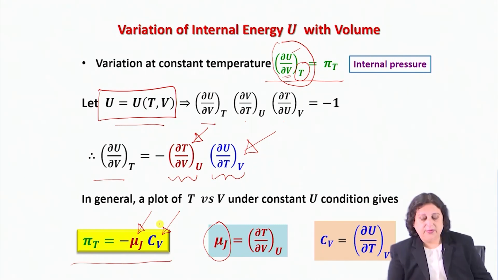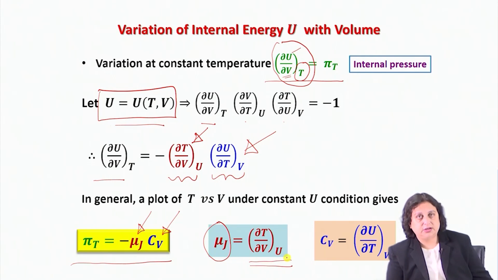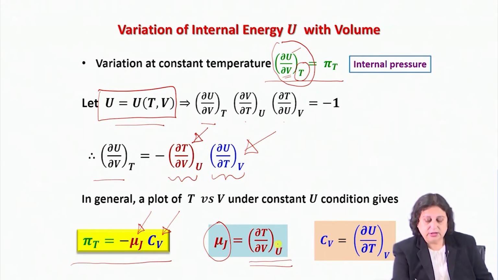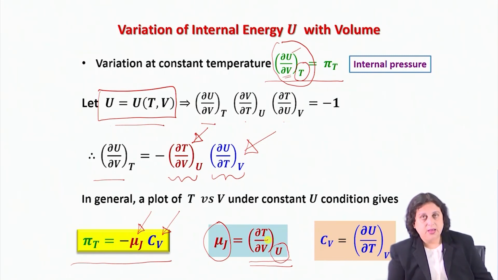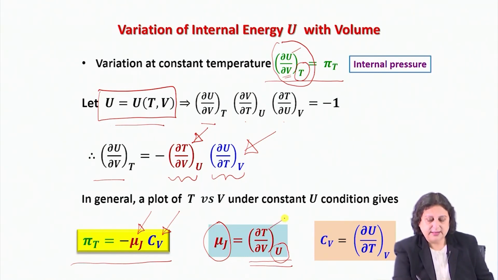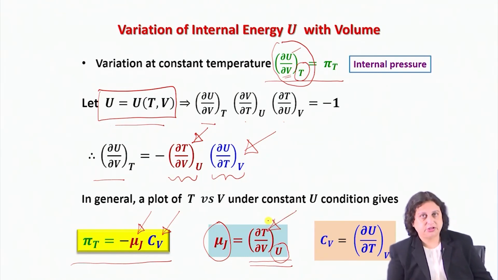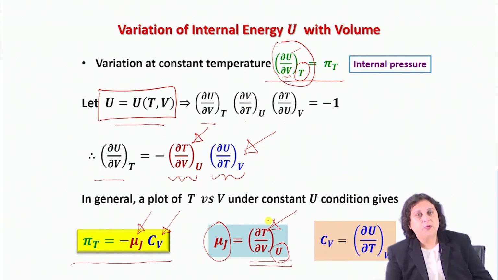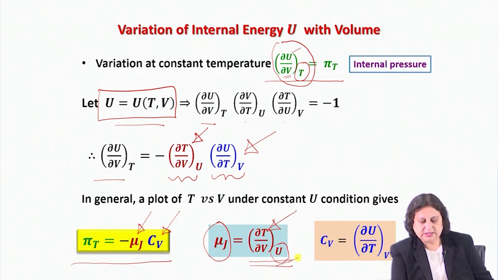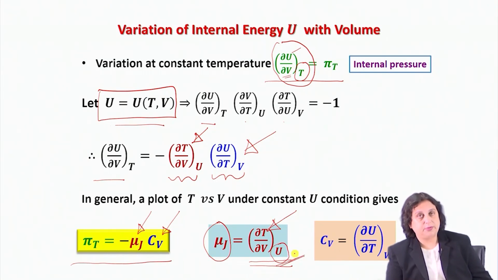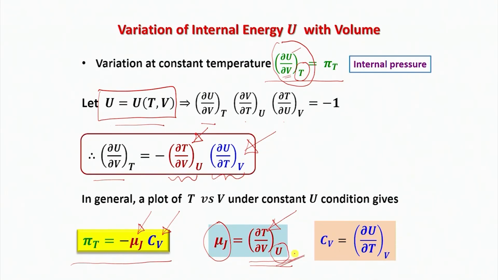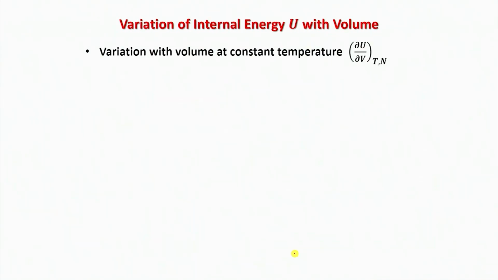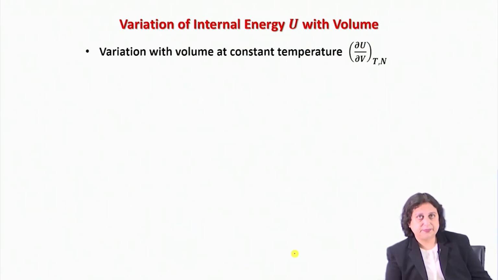Now μJ, if you look at the definition, you understand that μJ can be measured in an experiment where the total energy of the system is fixed. You will vary the volume of the system and you will look at the resulting change in temperature. Then if you can measure the rate of change of temperature with respect to volume under this constant energy condition, you should be able to measure μJ. So this is exactly what was measured in Joule's experiment.